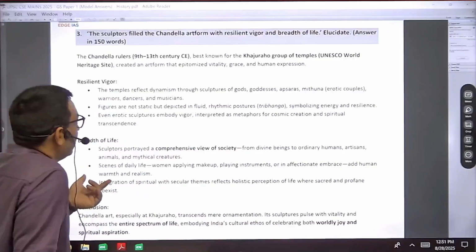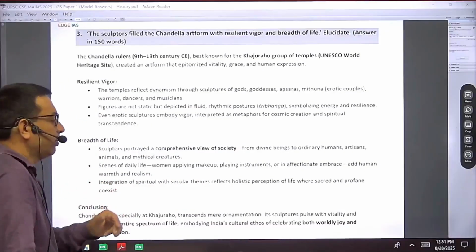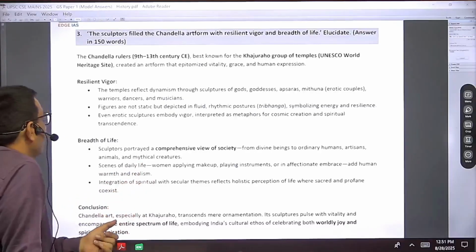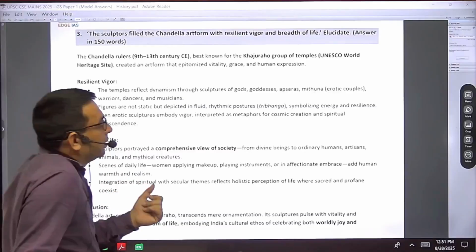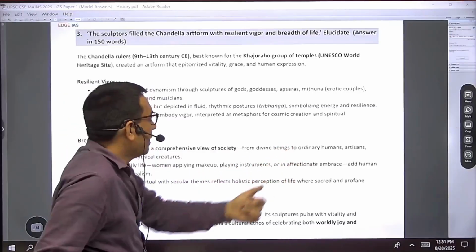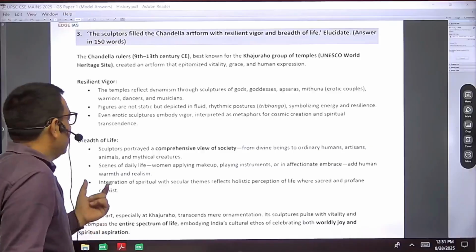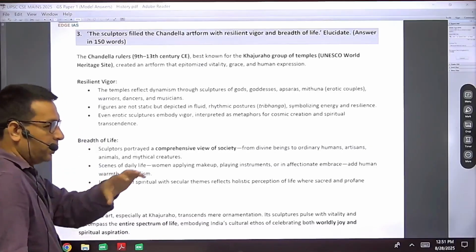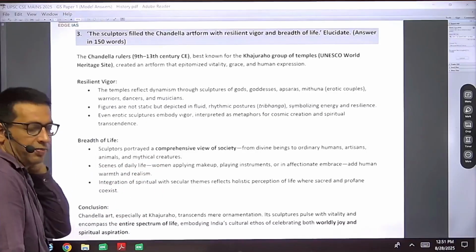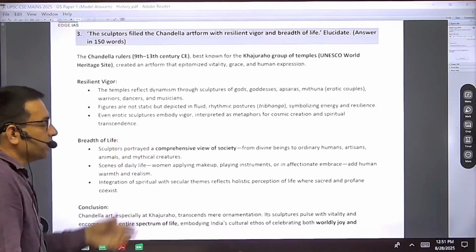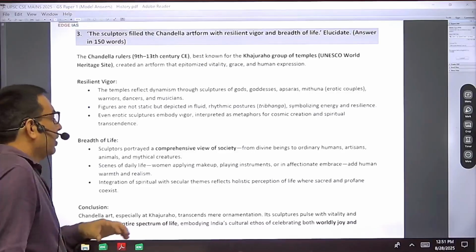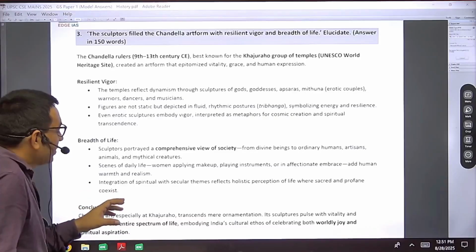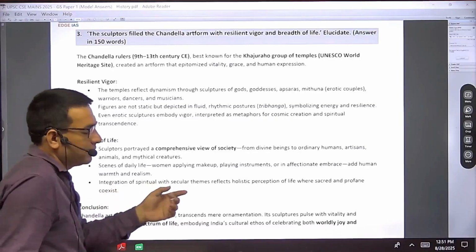Along with this, we have already mentioned that they depicted both the religious and the secular kinds of affairs of life. So animals, ordinary humans, artisans, and different kinds of day-to-day life things are depicted in their sculpture. Along with that, they have tried to integrate spiritual and secular themes.